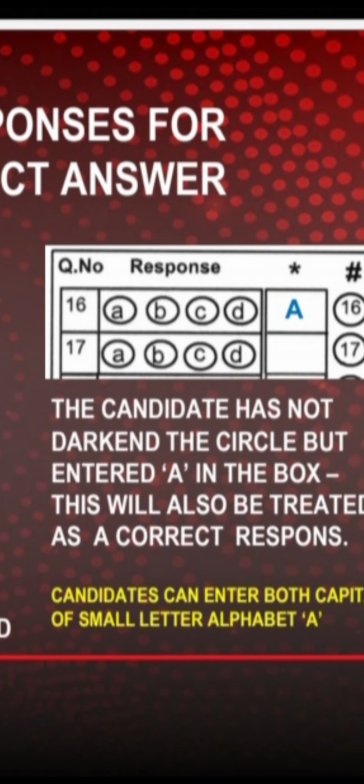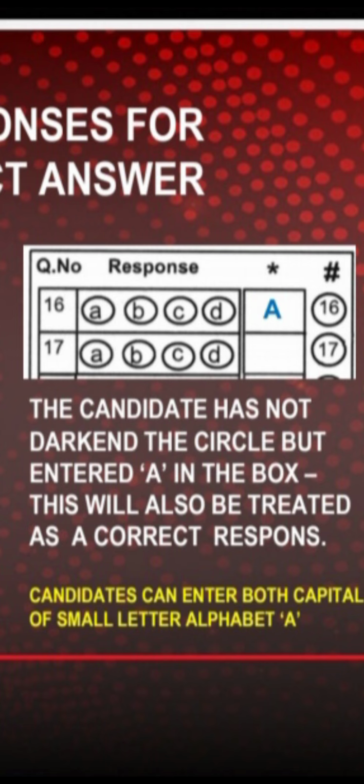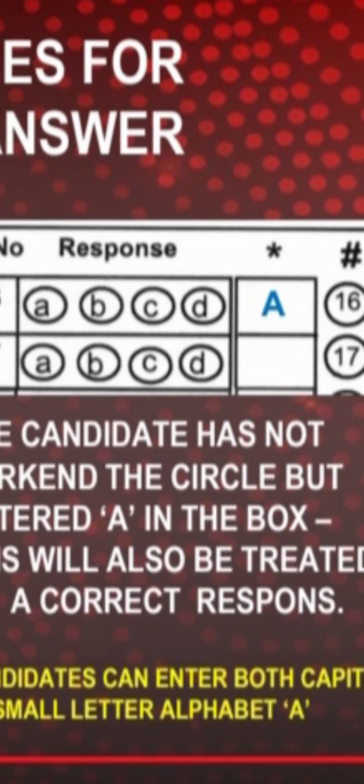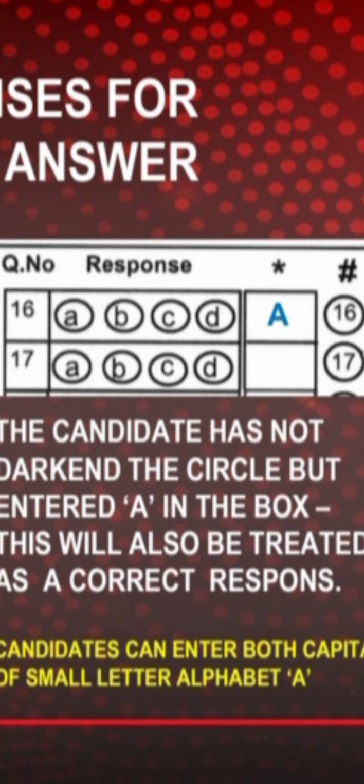At the same time, children, you see question number 17, nothing is shaded. ABCD nothing is shaded, in the box nothing is written, and in the last unattempted circle also nothing is shaded. If any children do like this, it will be considered unfair. So we should check. If anybody is doing like that, we should tell them either to shade any option or write in the rectangular box. Otherwise, they will shade the unattempted circle. We have to look at this very, very carefully.